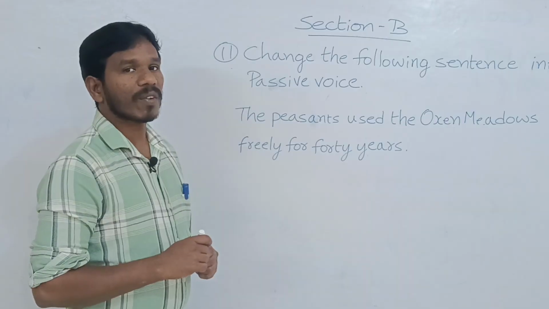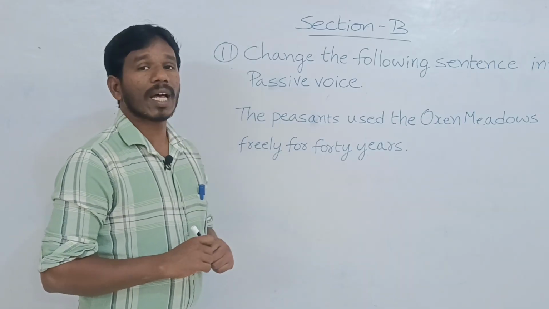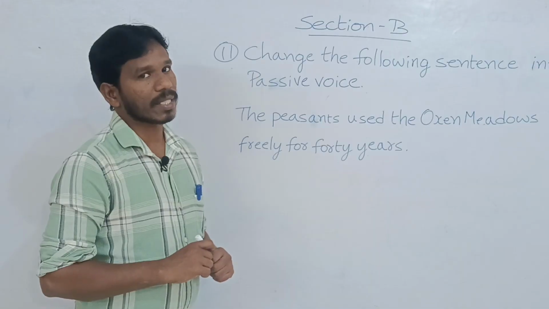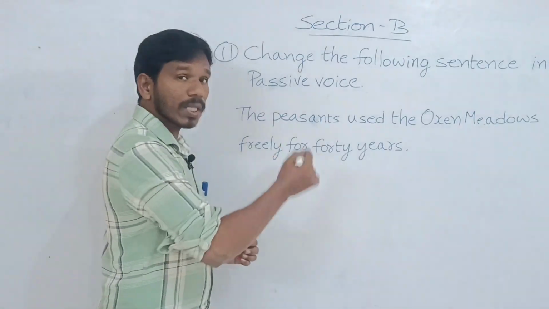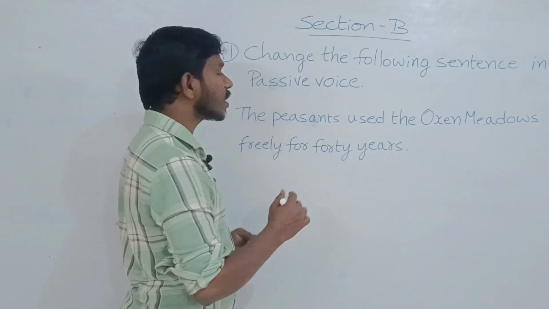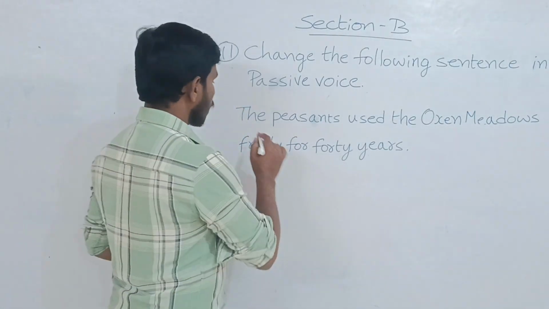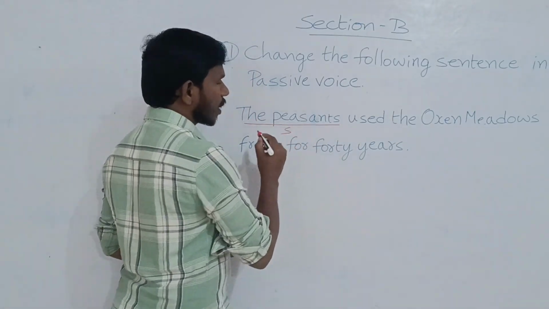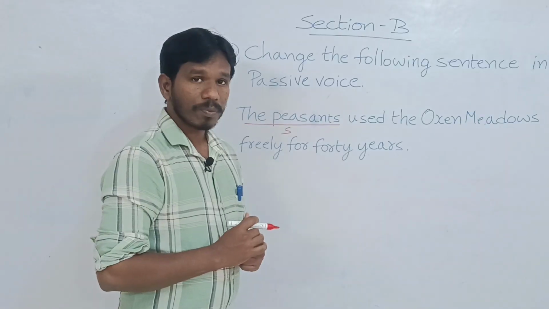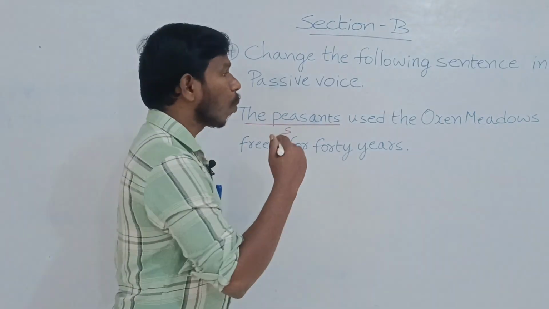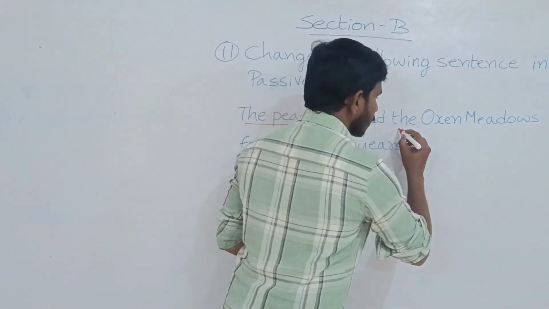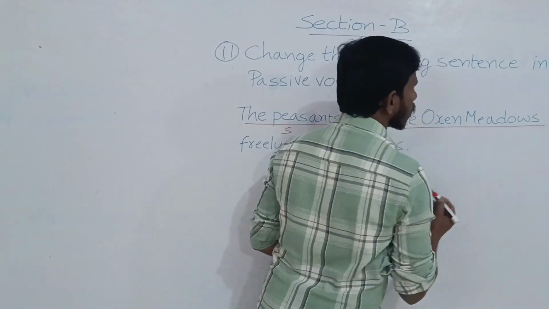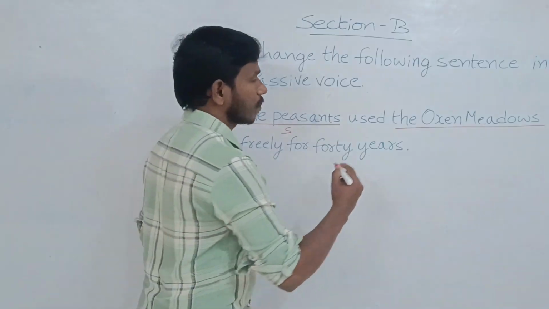First, we have to identify the tense of the given sentence. To know the tense, we have to identify the subject. The peasants is the subject. Then we have to identify the object. The oxen meadows is the object.